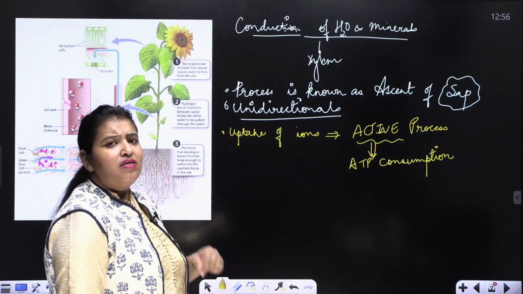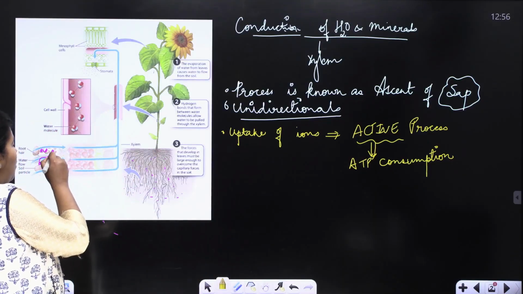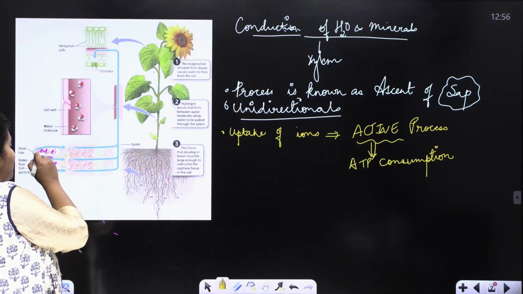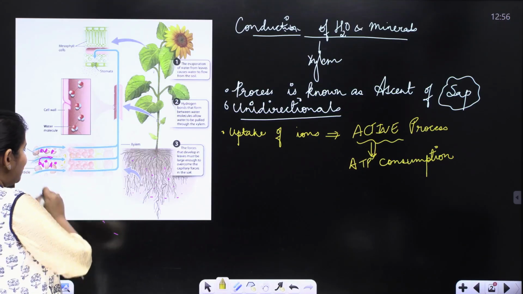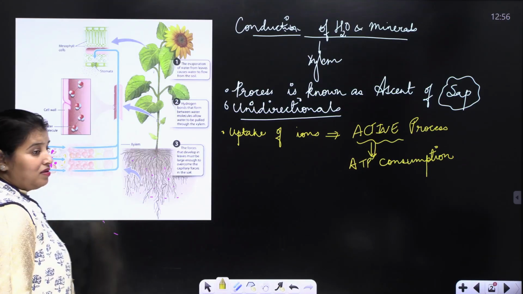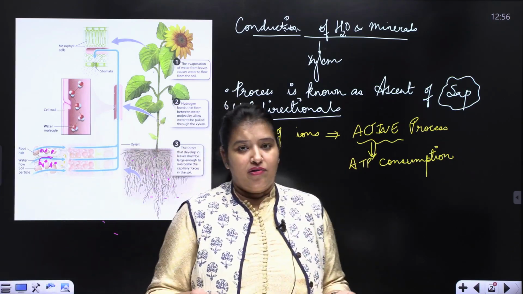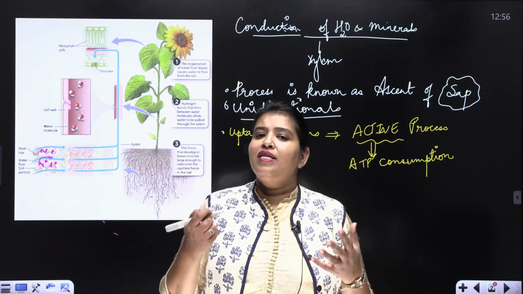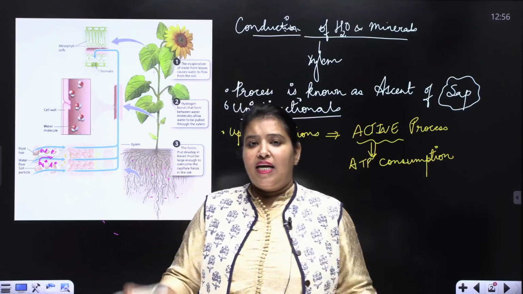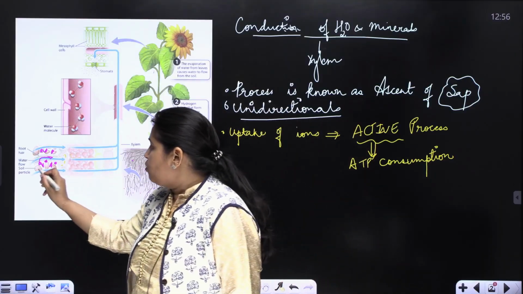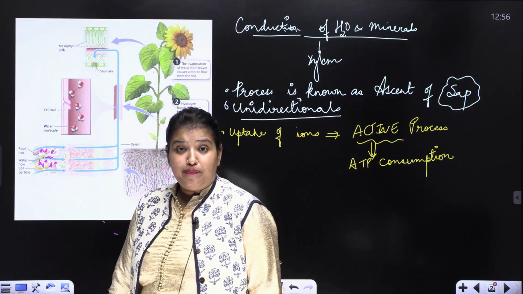And why is this required? Because the minerals and ions are already present in more amount in the root cells as compared to the soil particles. But you know children, plants need more minerals, and so they spend energy and active movement of ions takes place from the soil particles into the root hair.